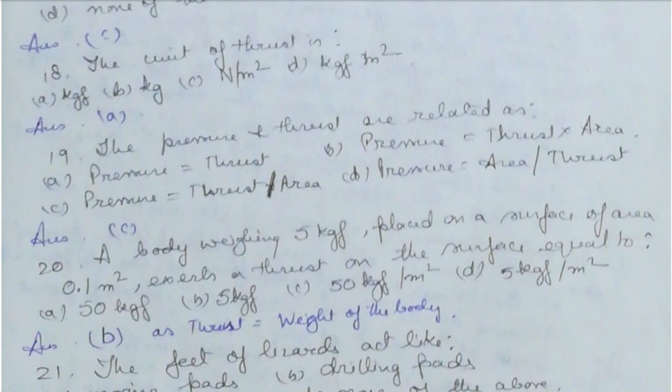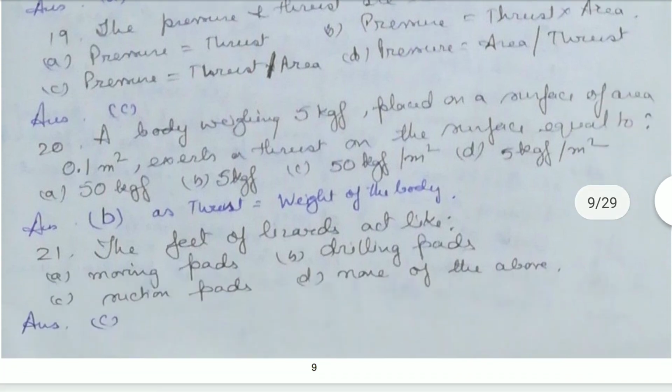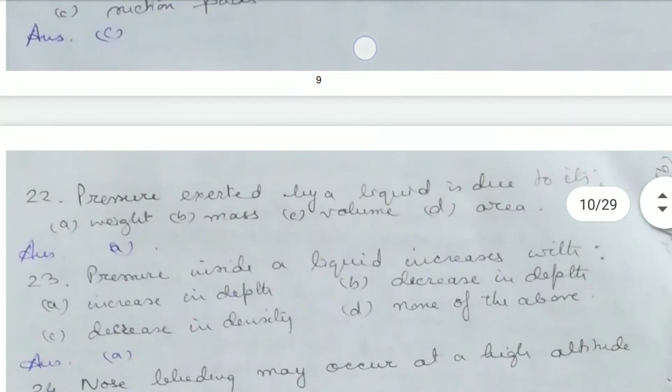The pressure and thrust are related as: pressure is equal to thrust by area. A body weighing 5 kg placed on a surface of an area of 0.1 meter square exerts a thrust on the surface which is equal to B. The answer is B, that is 5 kgf, as thrust is equal to the weight of the body. The feet of lizards act like suction pads.